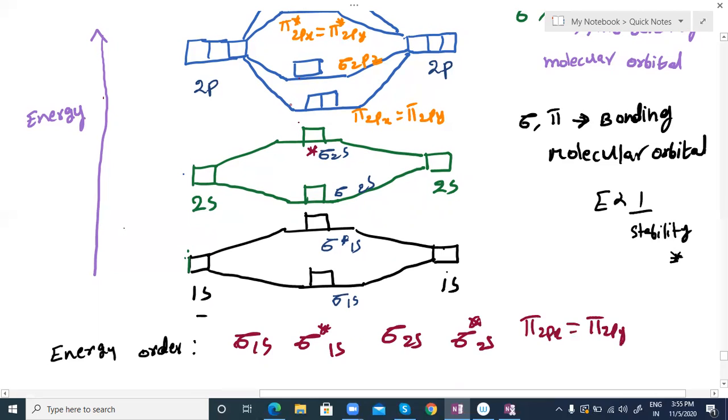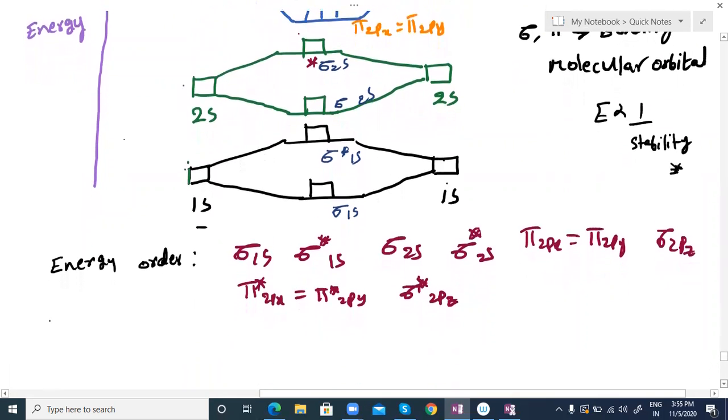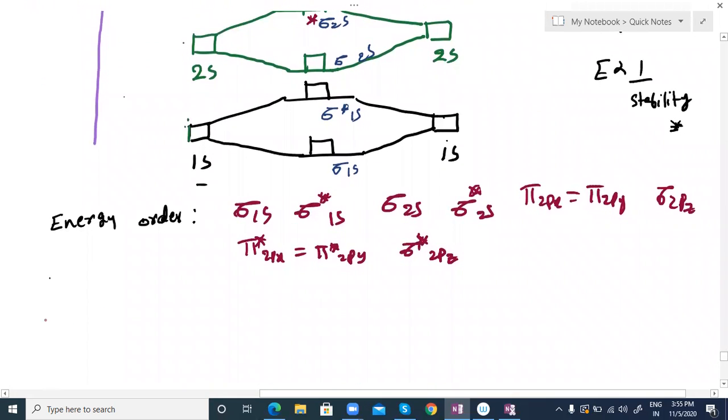Because the two boxes have the same energy, we fill electrons one box, each box one electron. Then sigma 2pz. After that, pi star 2px equals pi star 2py. Then sigma star 2pz. This is the order for up to 14 electrons. For example, we are discussing H2 molecule formation.